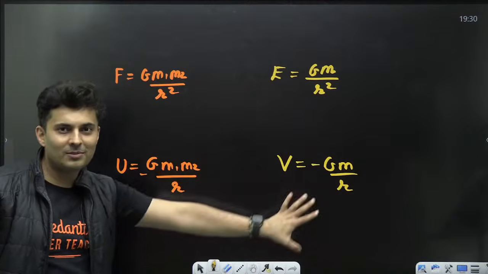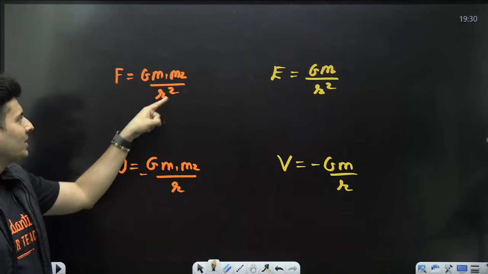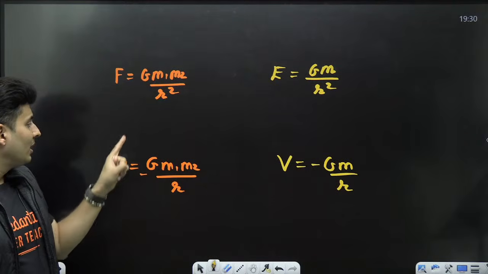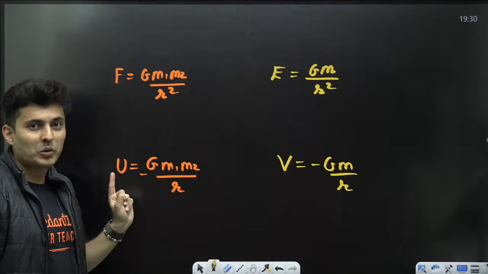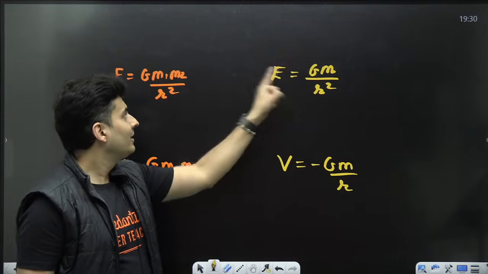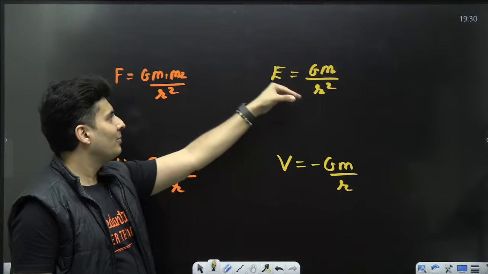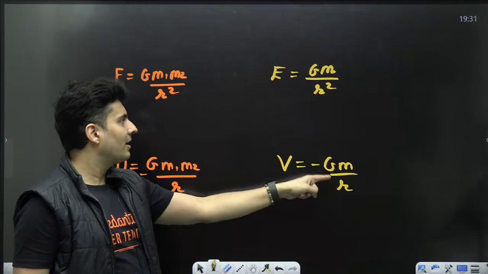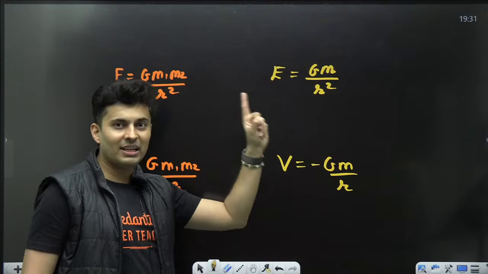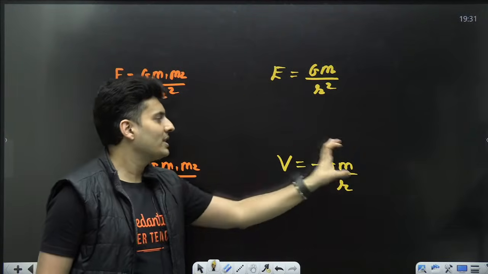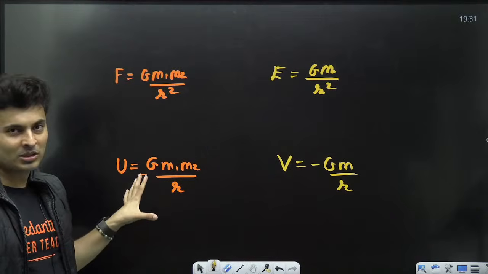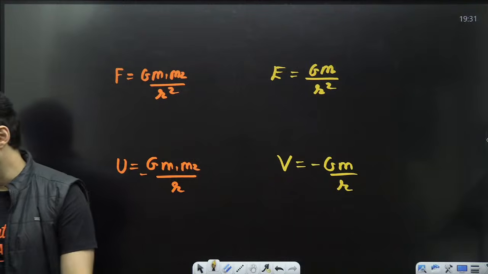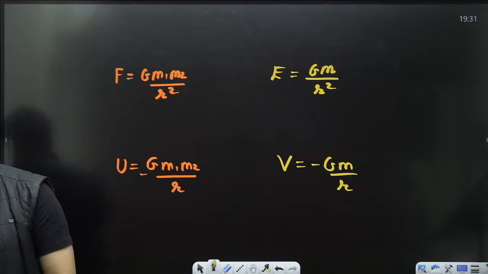So all the terms are over here. You can see force has the maximum terms. m1 is there, m2 is there, r square is there, right? If you go to energy, one of the r goes. If you go to field, then one of the m goes. If you go to potential, r also goes. From r square it becomes r, and that m1, m2 will just become one single mass. So you can see potential has the least terms, force has the most terms. In energy, r is gone. In field, one of the mass in the numerator is gone. Are you seeing that, my dear warriors?